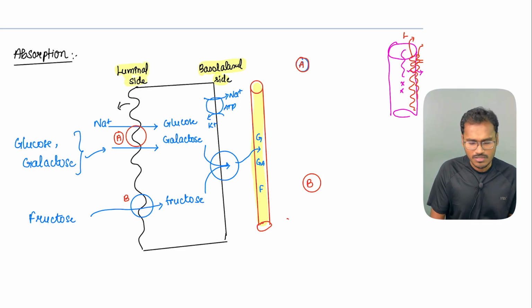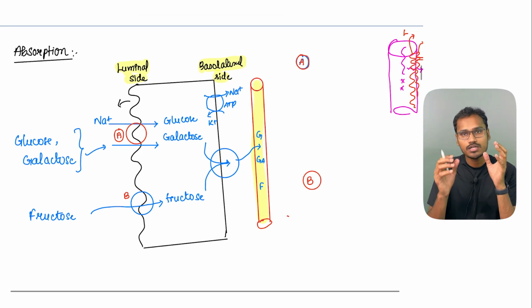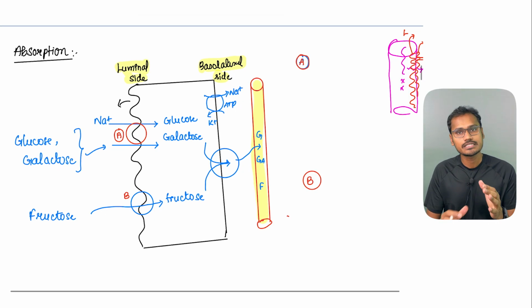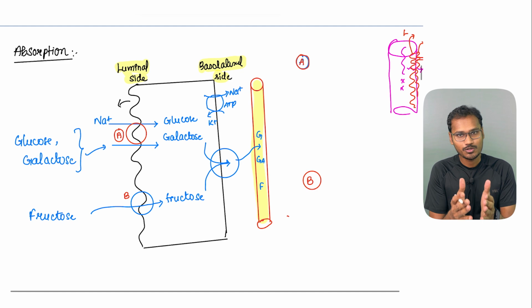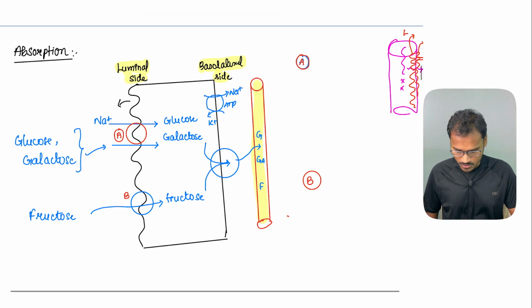This is very, very important because time and again we will be asking what is the particular transporter present in the apical side or the luminal side, and what is the transporter present in the basolateral side. Because when we are going to give drugs to the patient or when you are going to read pharmacology in future, you should understand which transporter you are going to block and where it is present. So, that is why this knowledge is important.